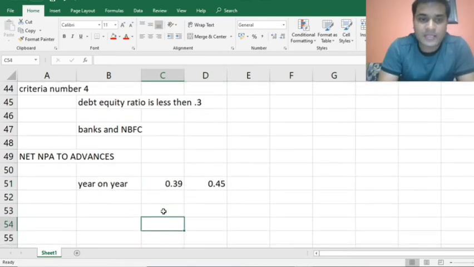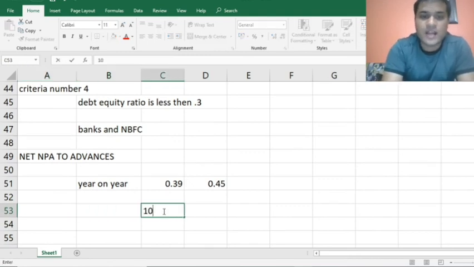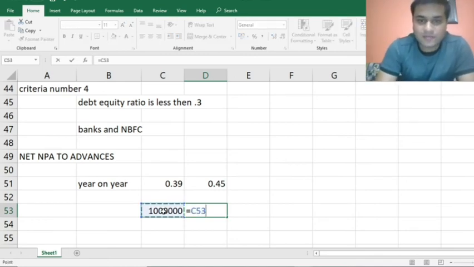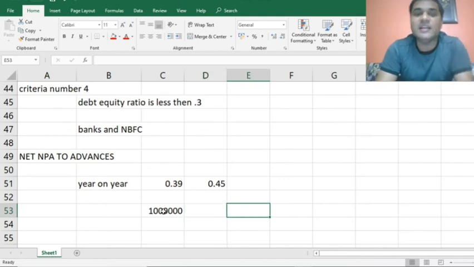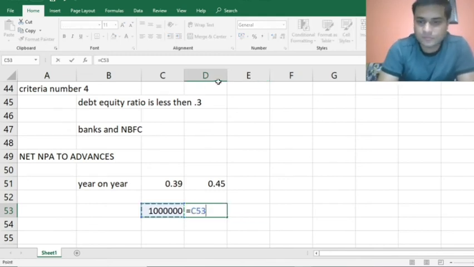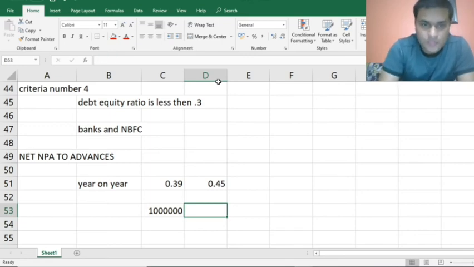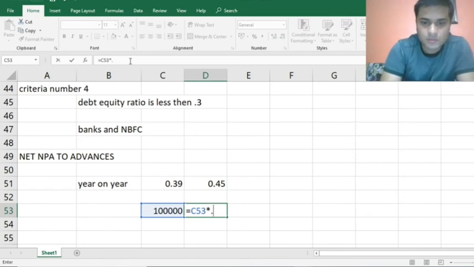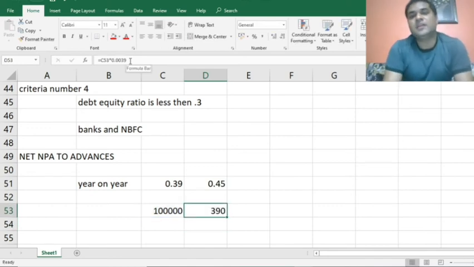For example, a bank has a total book of 1 lakh crore. What is 0.39%? It is 390 crores.